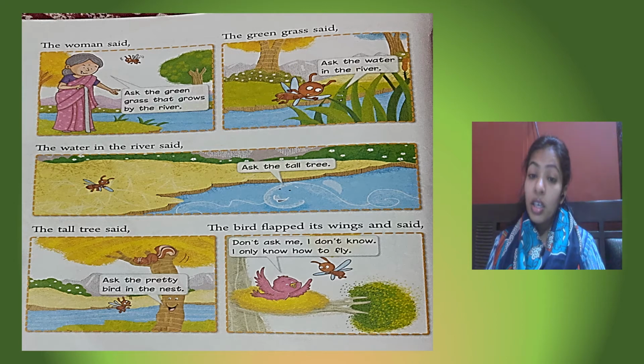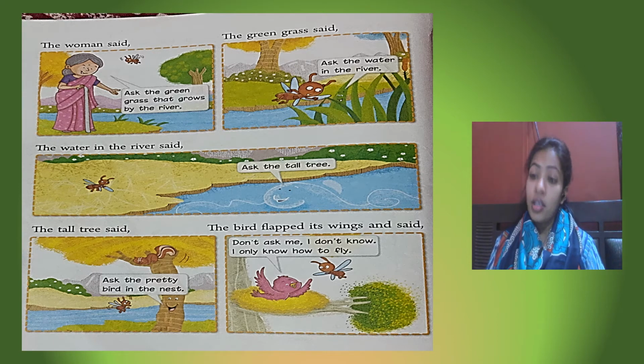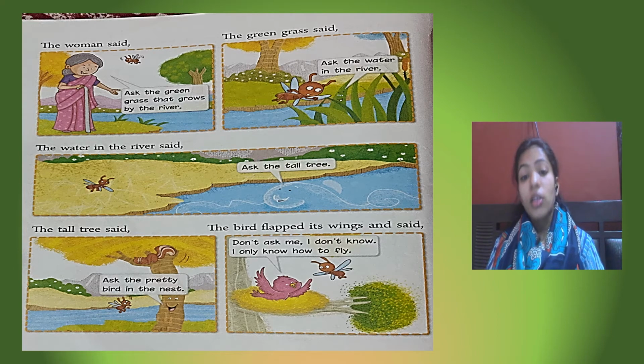Then green grass responded. They gave the answer, "Ask the water in the river." So now you see what is happening. It went to the calf. Calf said, "Ask the cow." And then cow said, "Ask the woman." Woman said, "Ask the grass." And now grass said, "Ask the water in the river." So again, tiring down, it went to the river and asked the water, "What is my name?"